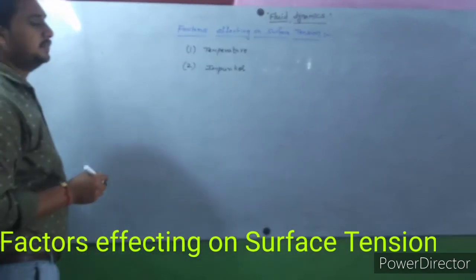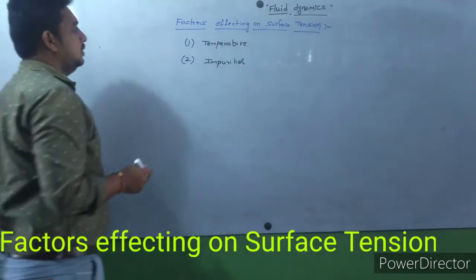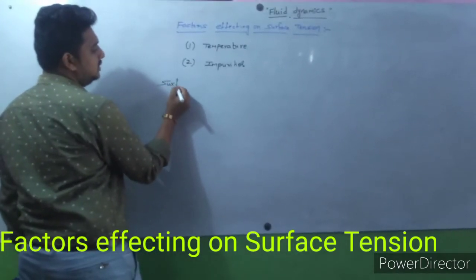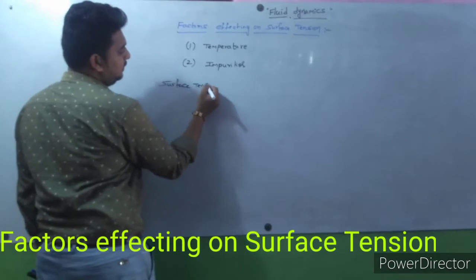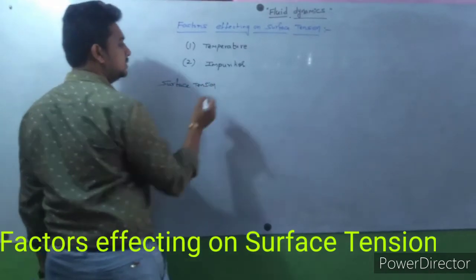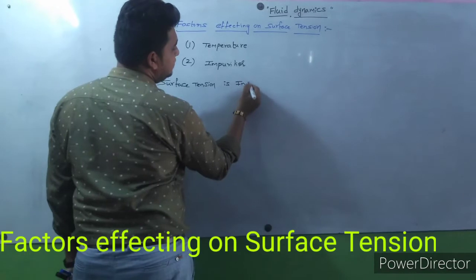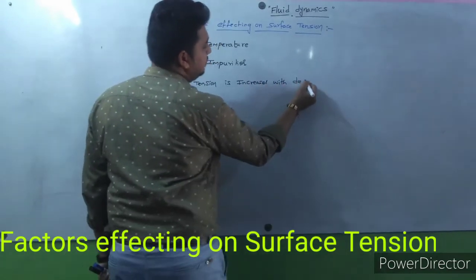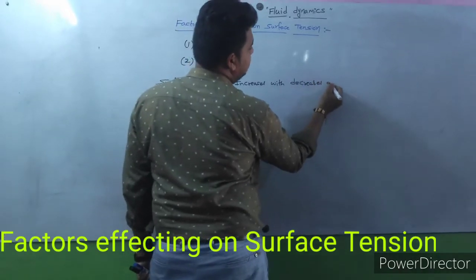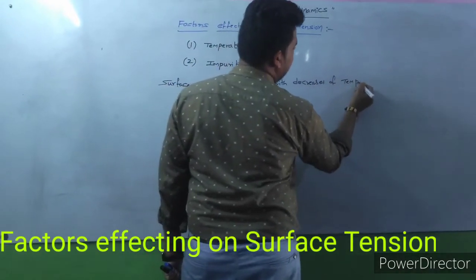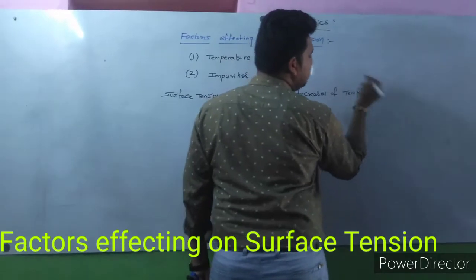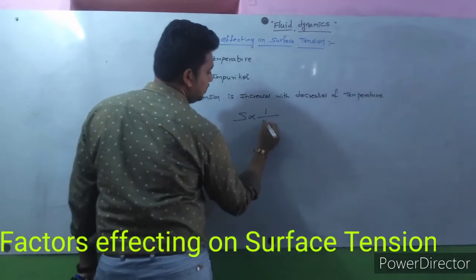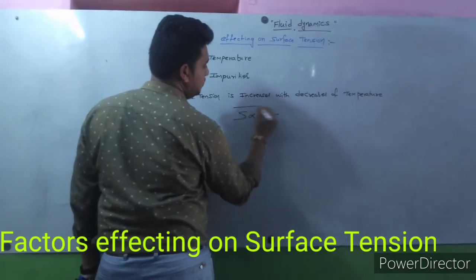Temperature: surface tension increases with decrease of temperature. That means surface tension is inversely proportional to temperature.